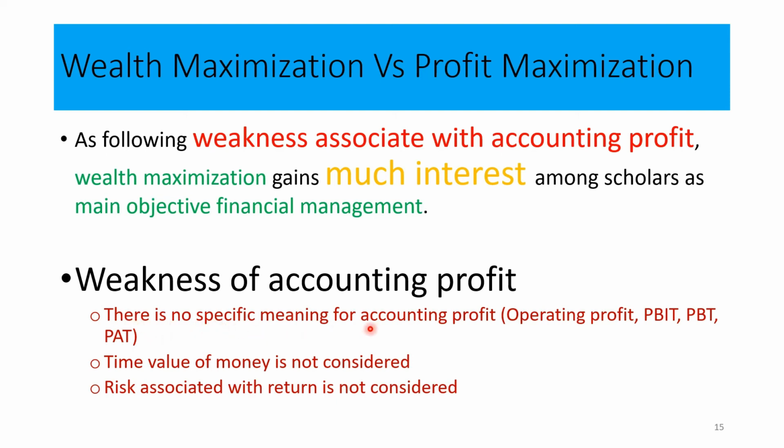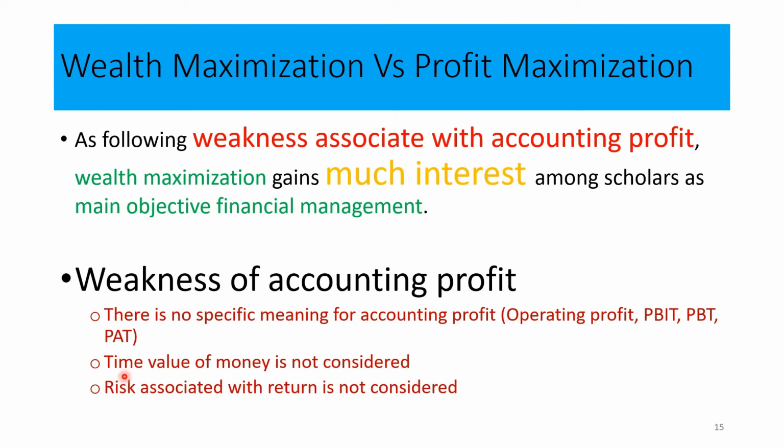Look at the weaknesses that we can identify in accounting profit. There is no specific meaning for accounting profit. When you look at the statement of income, there are so many concepts available as profit. Gross profit is there, profit before tax is there, and profit after tax is there. Profit from continued operations is there, profit from discontinued operations is there, and operating profit is there. There are so many concepts available. Therefore, when we talk about profit, we don't know which profit we are going to discuss.